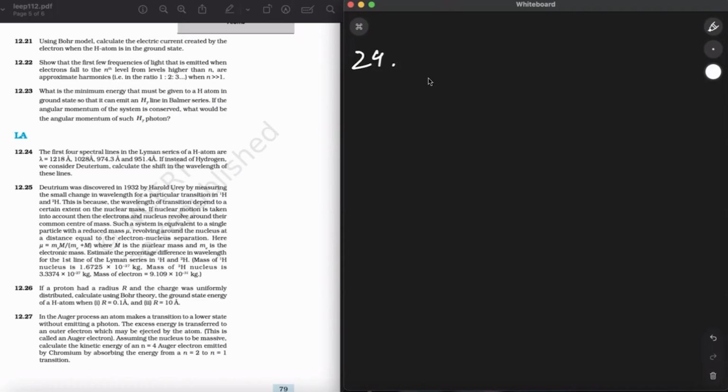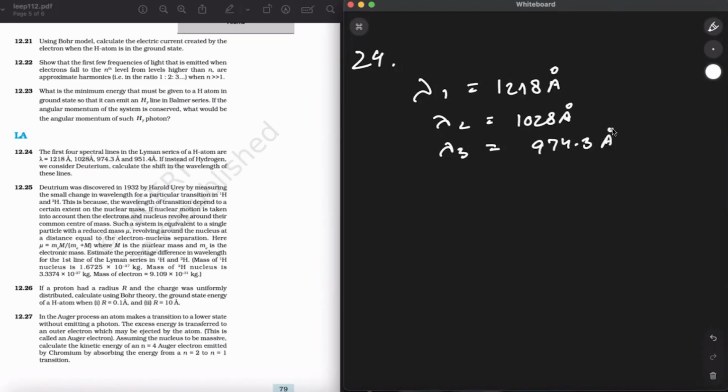So the first four spectral lines, if I write, number one will be 1218 angstrom, lambda 2 1028 angstrom, lambda 3 974.3 angstrom, and lambda 4 will be 951.4 angstrom. Alright, if instead of hydrogen we consider deuterium, calculate the shift in the wavelength of these lines.